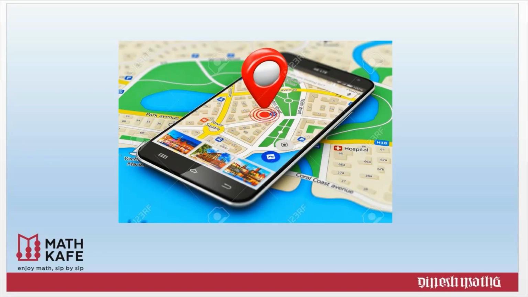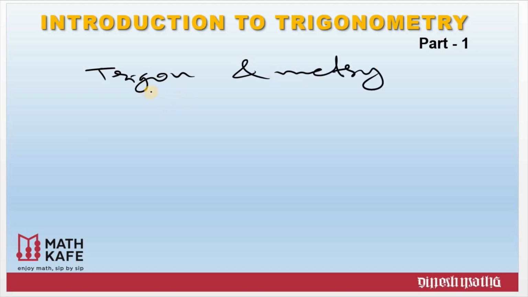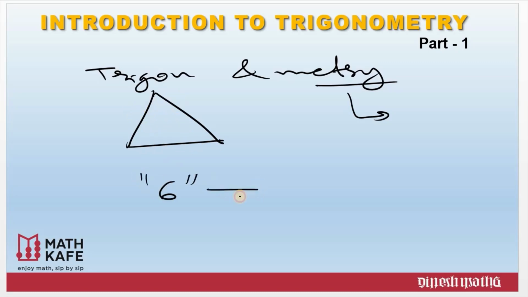We'll come back to our original question. What does trigonometry mean? Hipparchus is considered the father of trigonometry. Basically, this is trigon and metry. What is trigon? Trigon means a three-sided figure, and you know clearly it is a triangle. And metry means measurement. You need to measure. For a triangle, as you are aware, there are three sides and three angles, so 6 parts for a triangle.